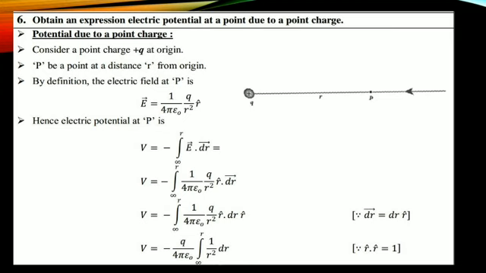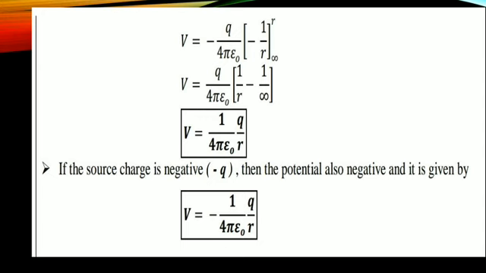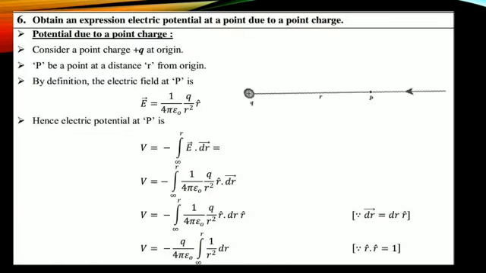Okay, right? So if you are substituting the limits, first see q divided by 4 pi epsilon naught integral infinity to r, 1 by r squared into dr, right?